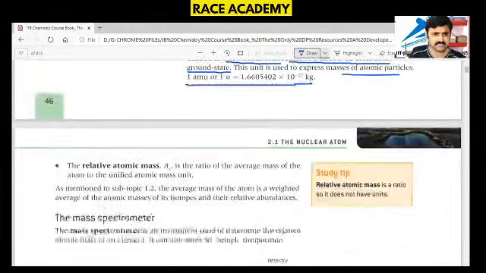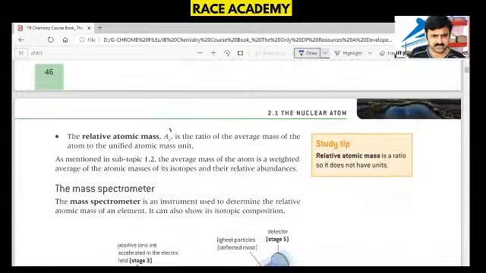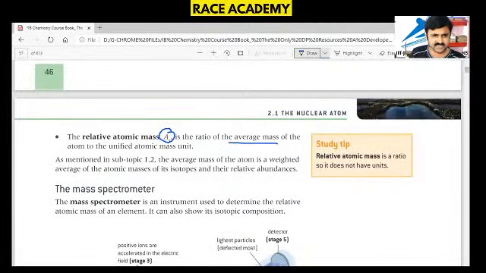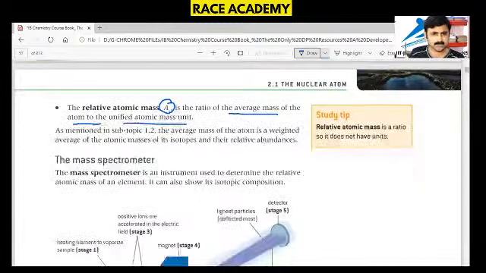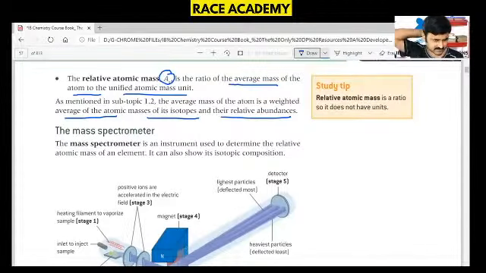Of that, the relative atomic mass, with the symbol Ar, is the ratio of the average mass of an atom to the unified atomic mass unit. That means, as mentioned, we have subatomic particles. The average mass of the atom is weighted, the average atomic mass of isotopes and their relative abundances.